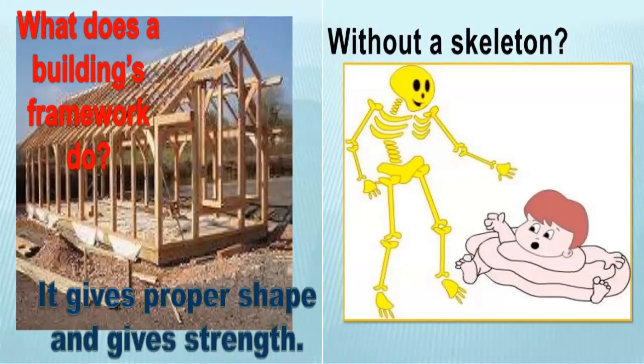Just like the example, for making a building we first give it a framework. We give it a proper shape to give strength to the building. So the skeletal system gives a framework to our body, whether it is a human being or a different type of animal. So the bony framework inside our body is called the skeleton. The bones of the skeleton provide a framework which holds our body together. The skeleton also gives a shape to our body.